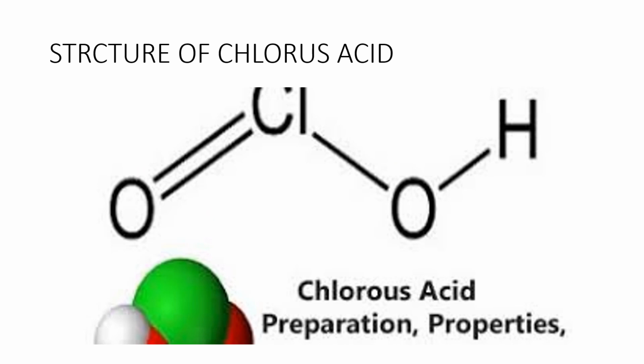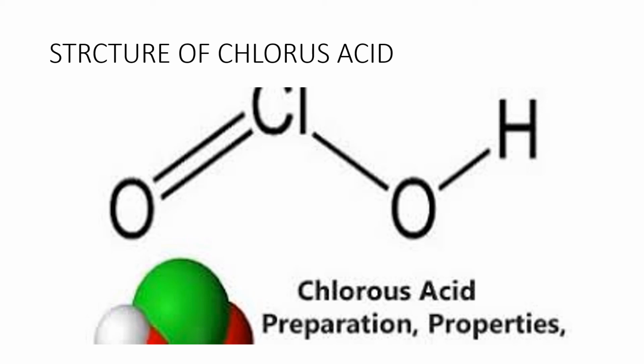Next one, chlorous acid. The formula is HClO2. Here, chlorine is located at the center, one oxygen is attached to chlorine with a double bond, and OH is attached to the chlorine. The basicity of this acid is 1.